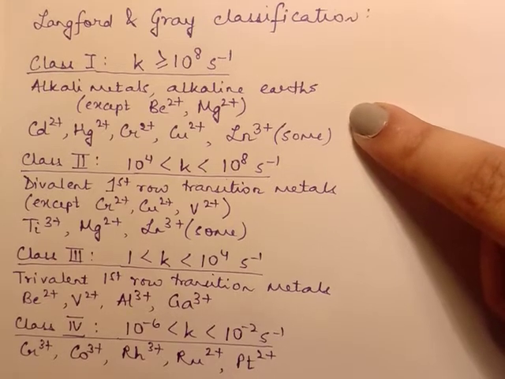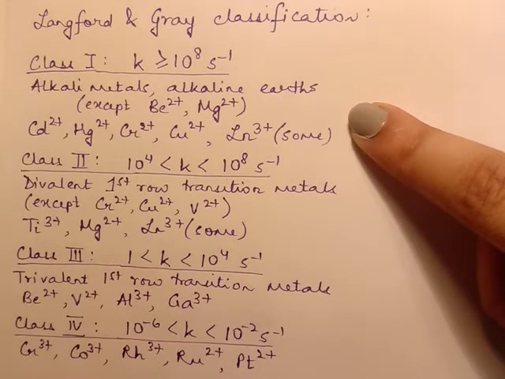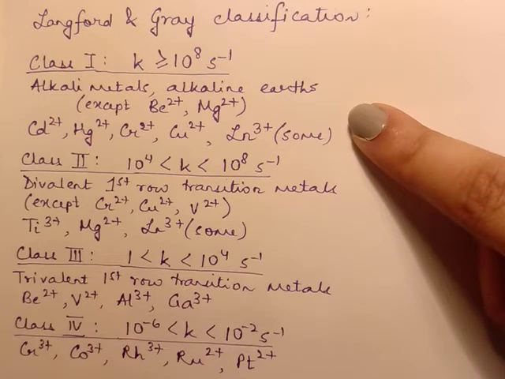The first factor on which the k values depend is the Q by R ratio, that is, the charge by radius ratio. It is seen that the rate constant varies inversely with the Q by R ratio. This is true for all metal ions with noble gas configuration. It is also true for transition metal ions.